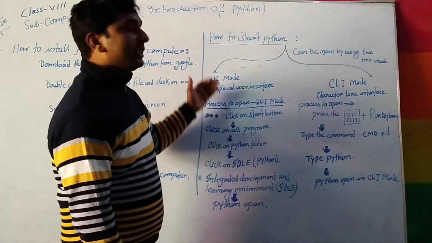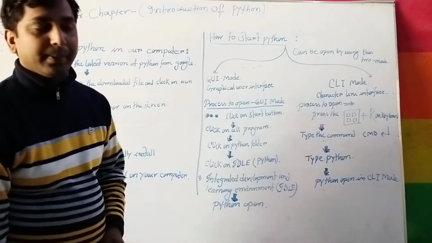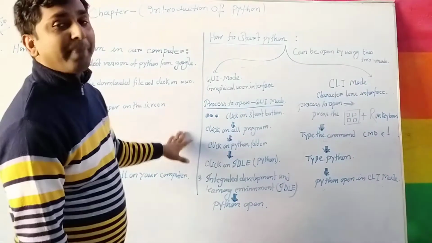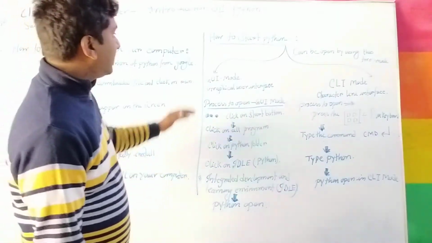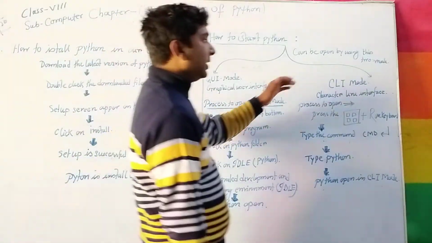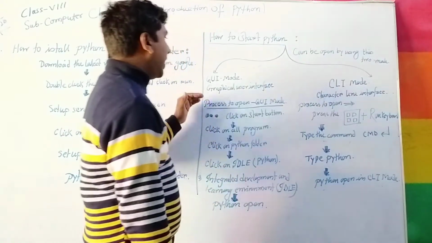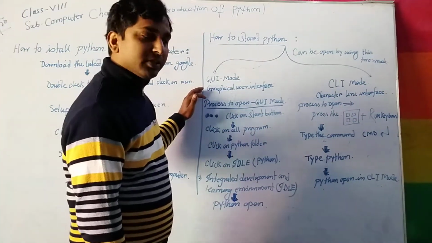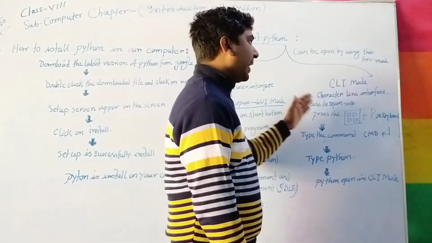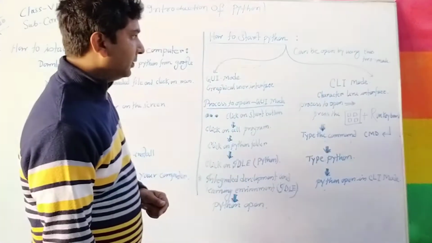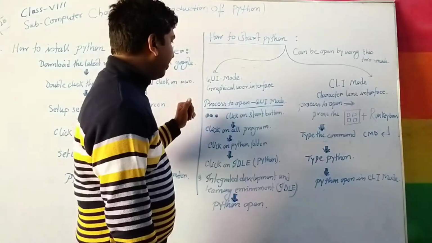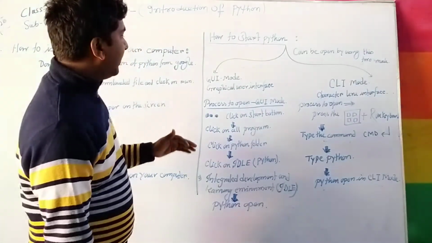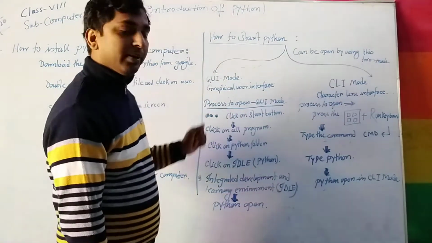Now, how to start the Python program. There are two ways to open the Python program. First, GUI mode and second is the CLI mode. GUI mode stands for graphical user interface and CLI mode stands for command line interface. Process of GUI mode: first, click on the start button.